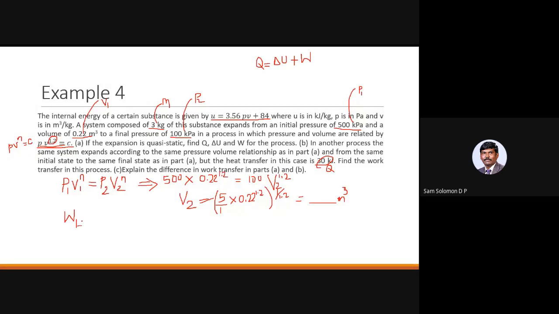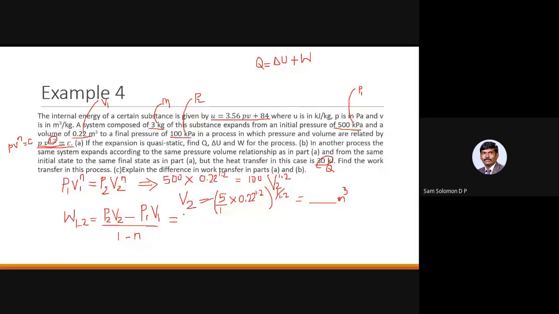So work done 1 to 2 is equal to P2 V2 minus P1 V1 divided by 1 minus n. Am I writing the formula correct? P2 V2 minus P1 V1 divided by 1 minus n. We have done this in our video lecture on work transfer. So if you have doubts, you can go and check that once again.